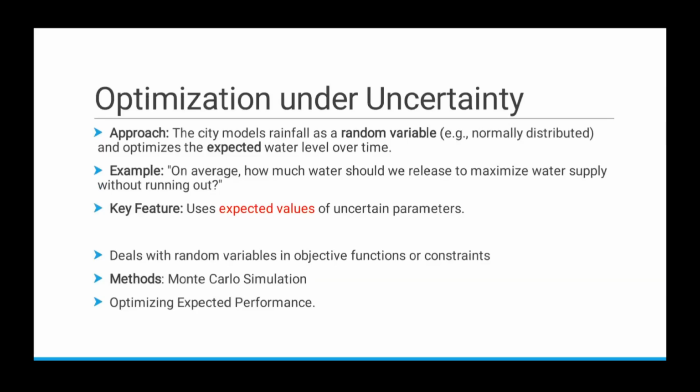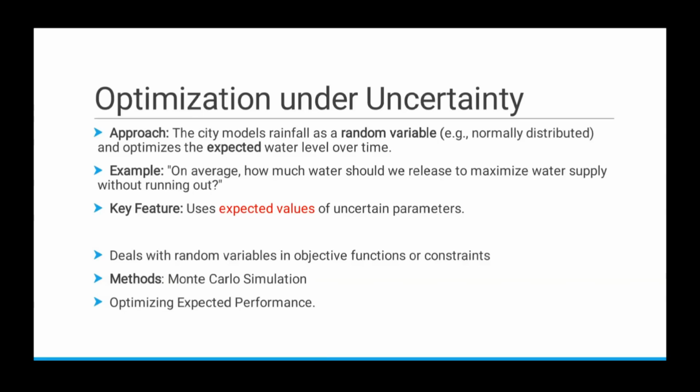Here we will take the expected value of the uncertainty as a single value and then solve using a deterministic fashion. So here the approach is that the city models the rainfall as a random variable and optimizes the expected water level over time. On an average, how much water should be released to maximize water supply without running out? So here they use the expected values of the uncertain parameter.